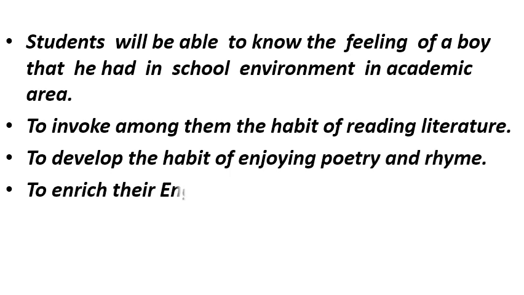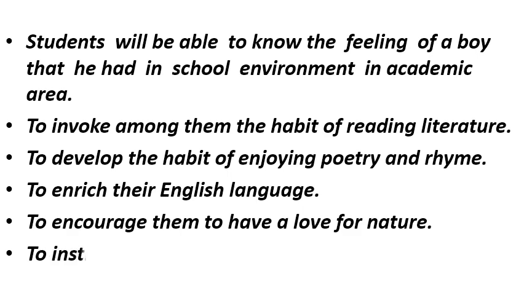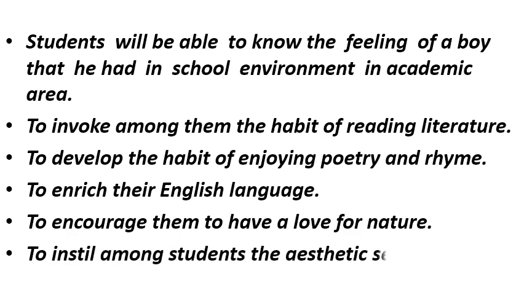Number 4 is to enrich their English language. Number 5 is to encourage them to have a love for nature. Number 6 is to instill among students the aesthetic sense. So these were the main objectives of the poem.